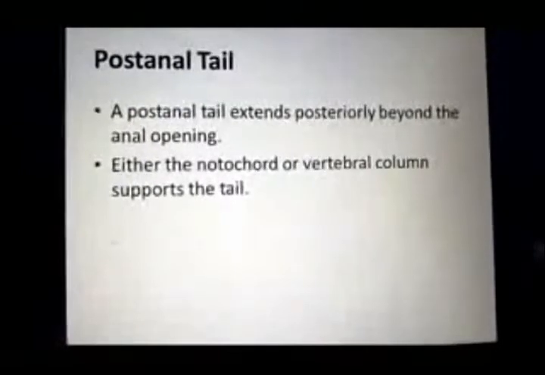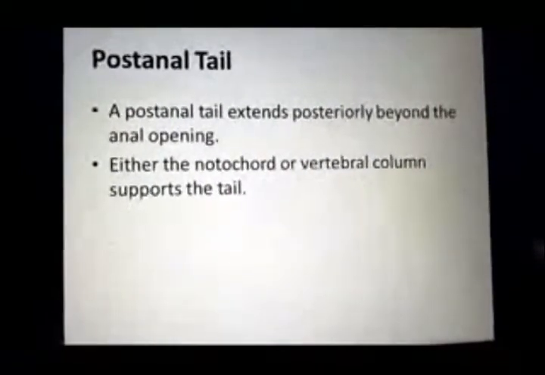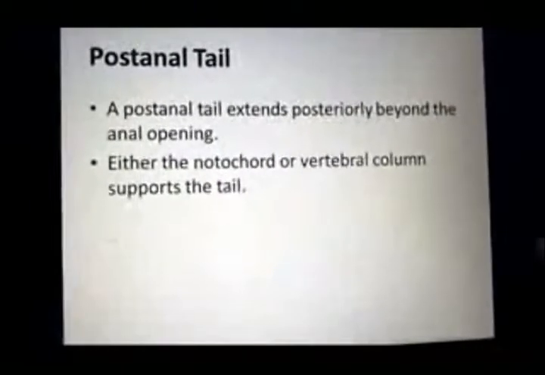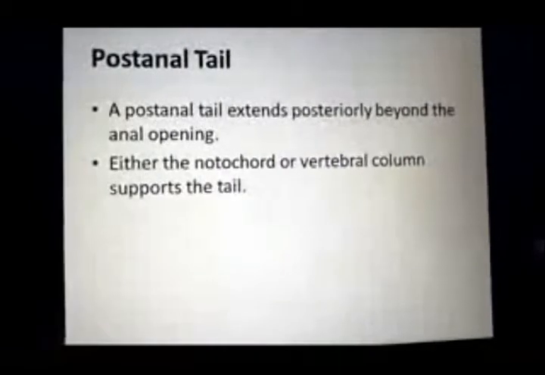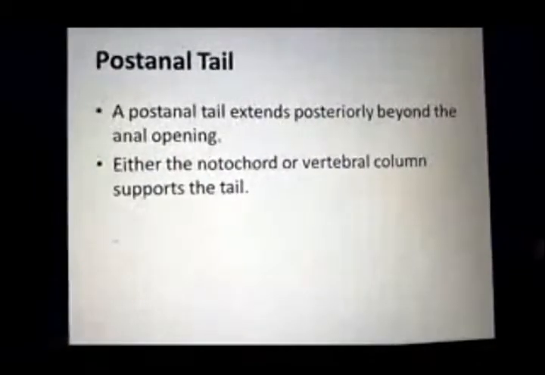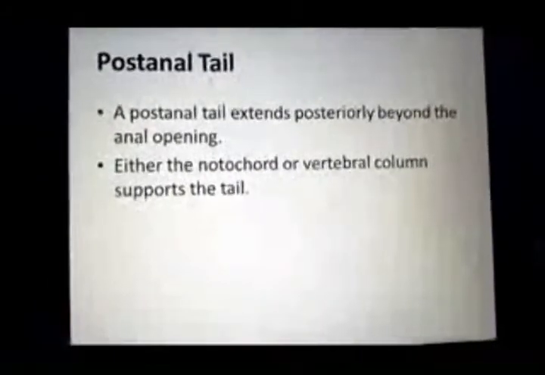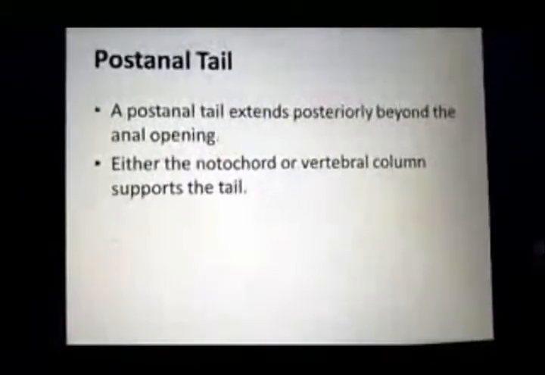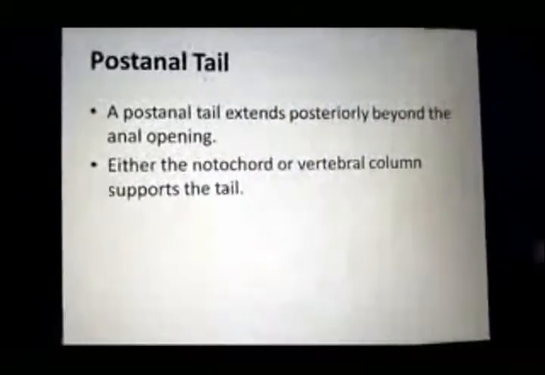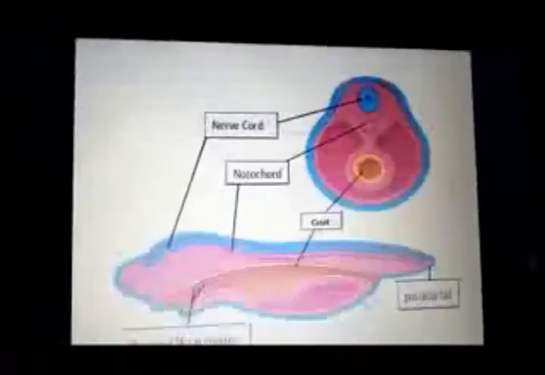In the earlier chordates, the subphylum Urochordata and Cephalochordata, it is supported by the notochord, and in the subphylum Vertebrata, the post anal tail is supported by the vertebral column. So these are the basic characteristics of phylum Chordata.